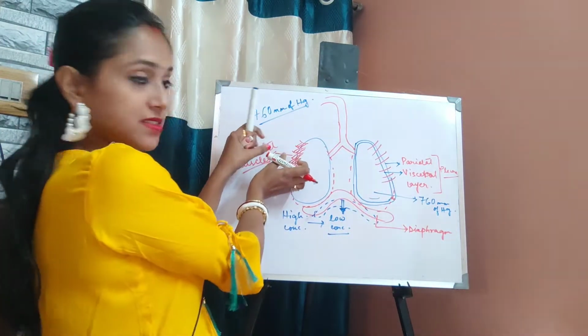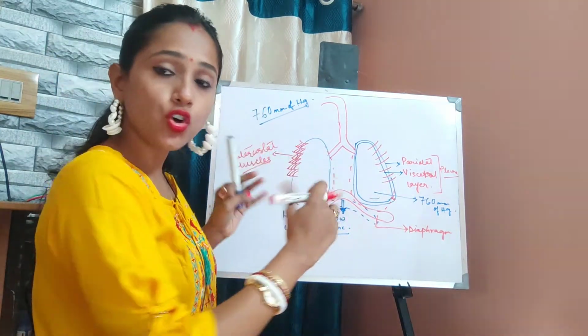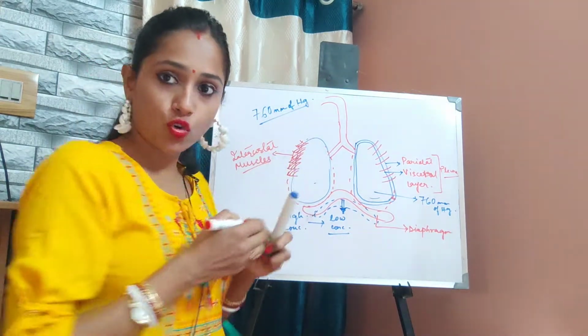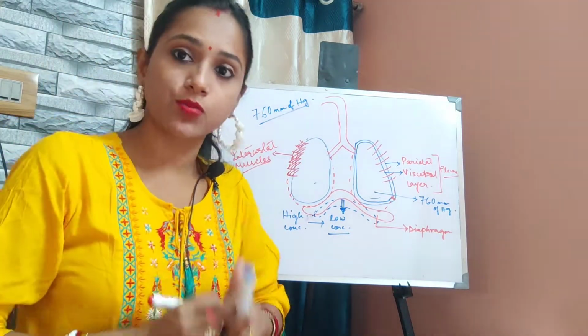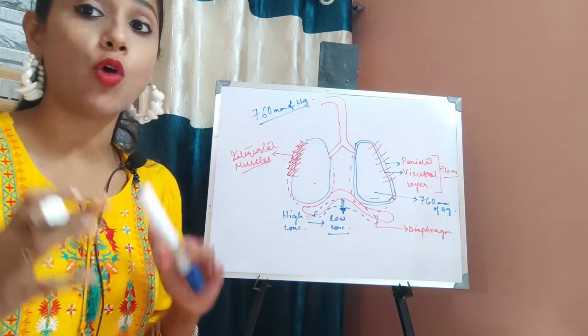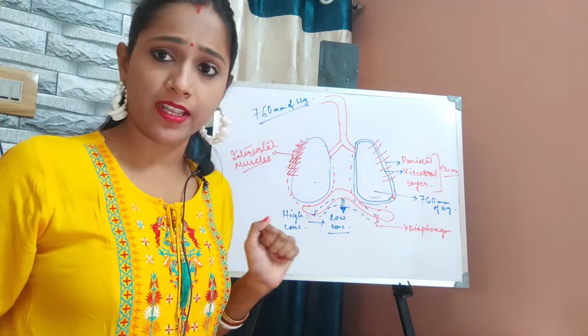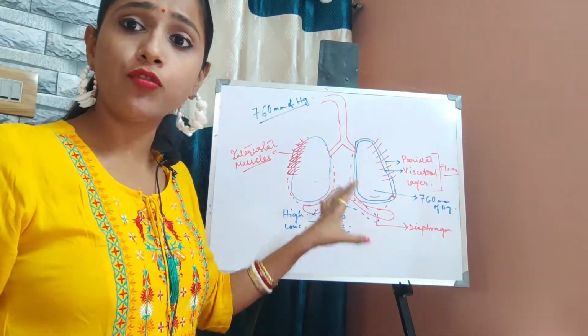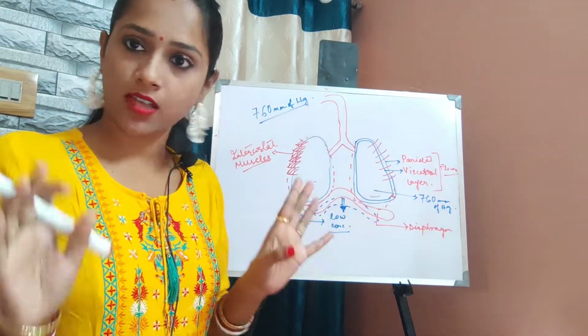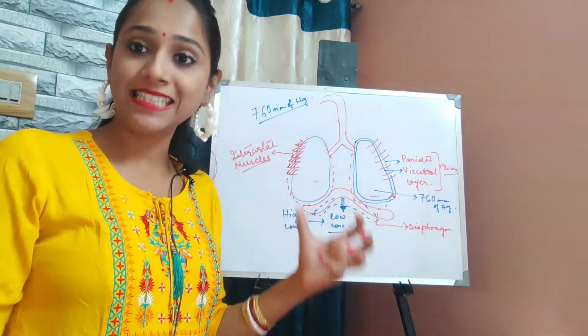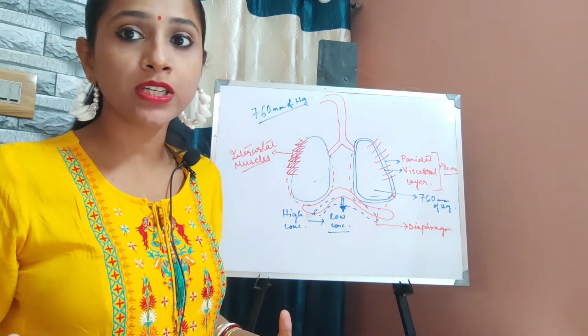Now as these muscles are also contracting, the lungs can expand sideways. So overall, sideways and lengthwise, the lungs are expanding. As it is expanding, the internal volume of the lungs will increase. Am I right? As the space within it is increasing, the volume will also increase.